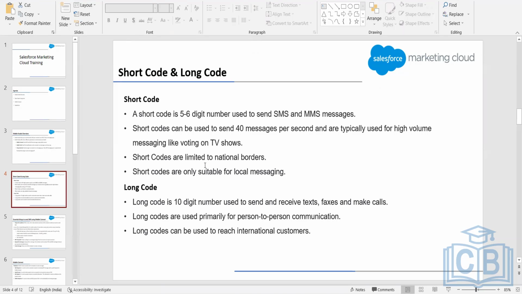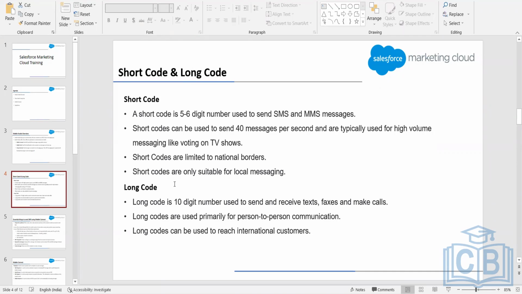A long code we generally use for one-to-one communication. Whenever a request is initiated, let's say an order got delivered and we want to communicate to the customer, that is an exclusive conversation, one-to-one. We are not broadcasting this message. In that case, we can use the long code, and a long code can be used to reach international customers. It means we can use a single code to communicate with different customers coming from different countries.